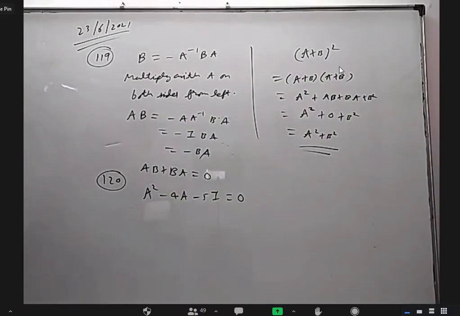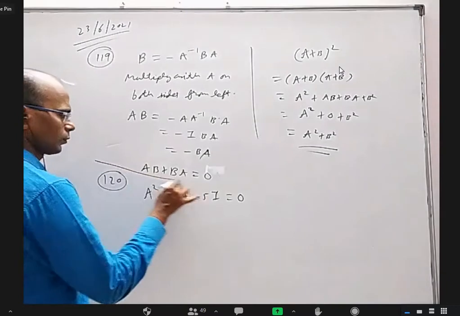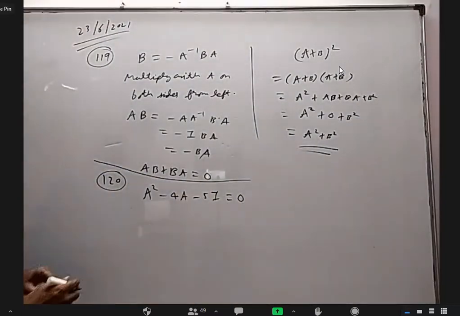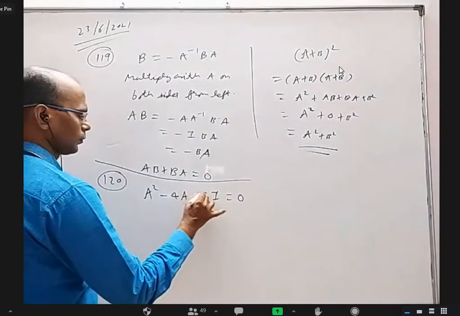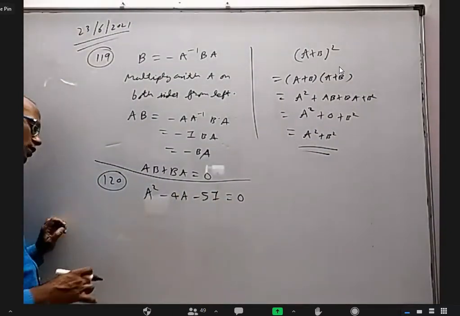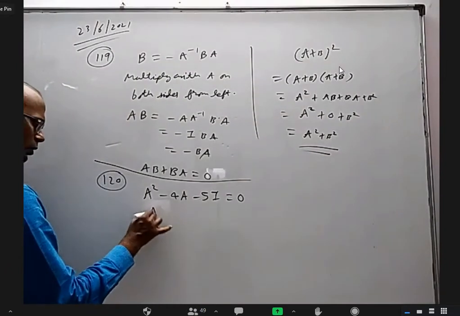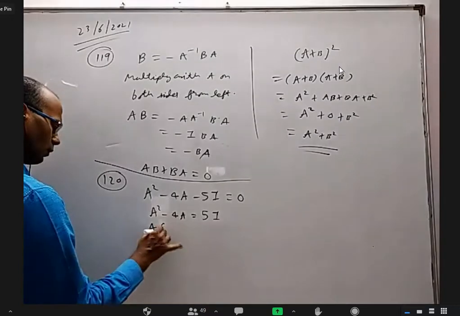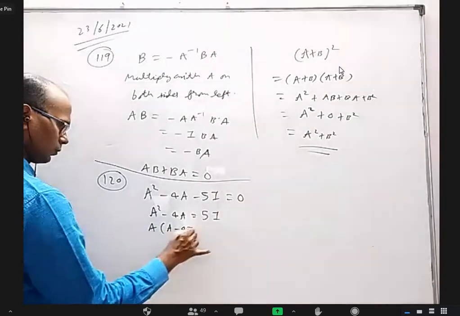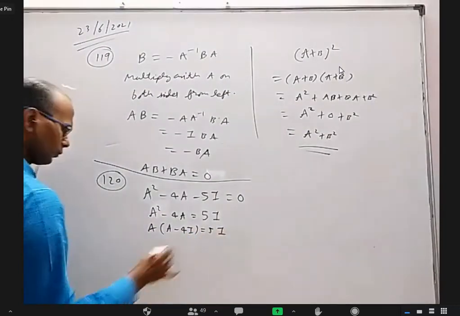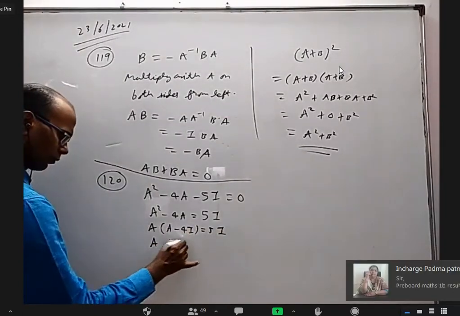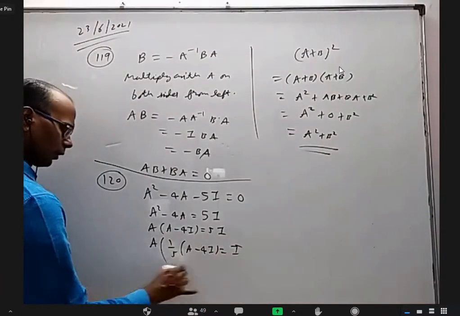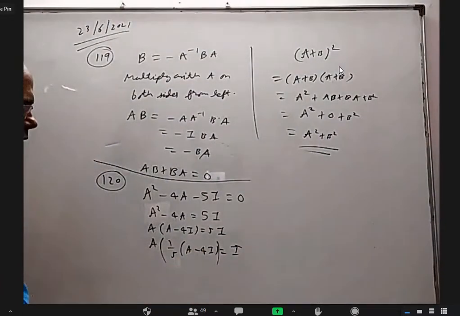Sir, we can write A square minus 4A is equal to 5I. Then we will take A common from A square minus 4A. Yes, correct. Then we know that A into A inverse is identity matrix, and here we are getting an equation like that. So then we can bring 5 this side and divide it from A minus 4I. Yes, so 1 by 5 into A minus 4I is A inverse.